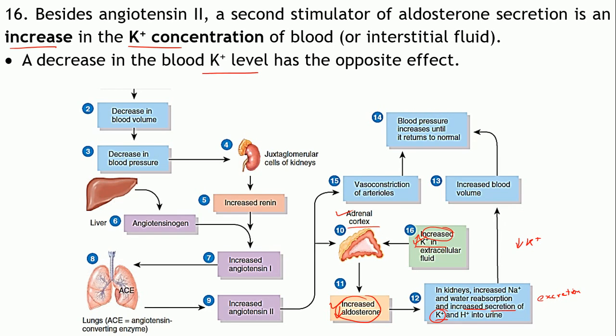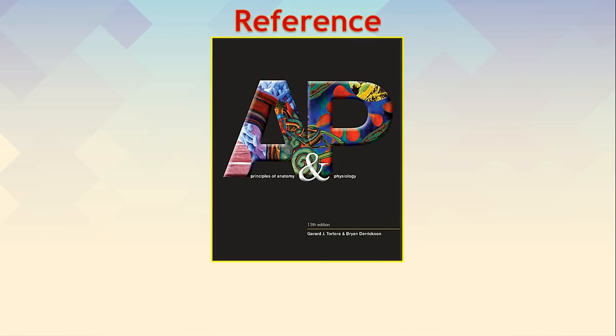So this is the role of the kidneys in the renin-angiotensin system. It is known as the renin-angiotensin-aldosterone system, or pathway, quite popularly known as the RAA pathway.